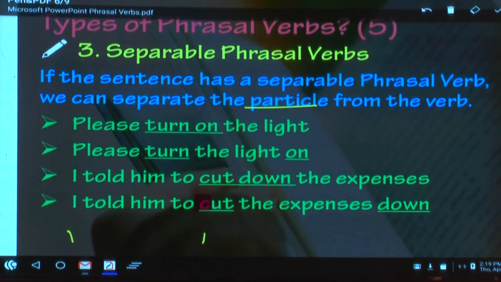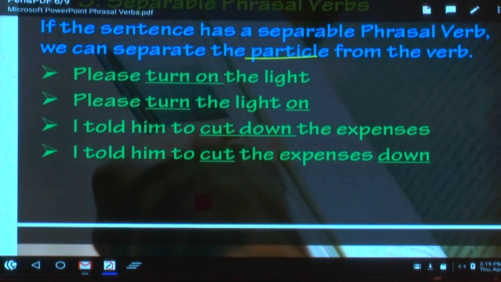See the first example. What is it? Please turn on the light. What is the phrasal verb? Turn on. And what is the object here? Light. Please write object. And turn on, we haven't separated. As one unit I have used. What is the second example? Please turn the light on. This is also right. What is the reason? You can separate the verb and the particle. Both are right. Please mark. First one is right. So is the second one. Please turn on the light. Please turn the light on.